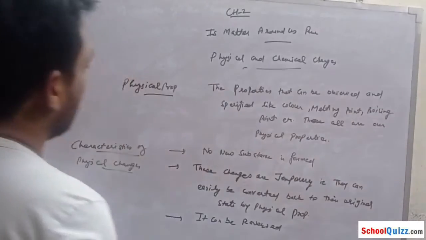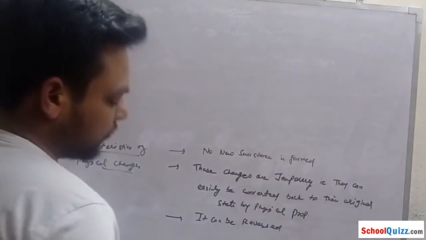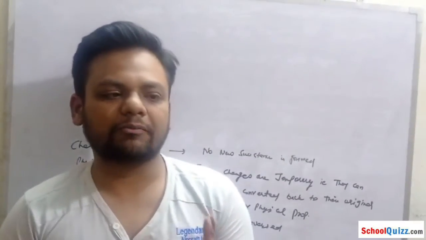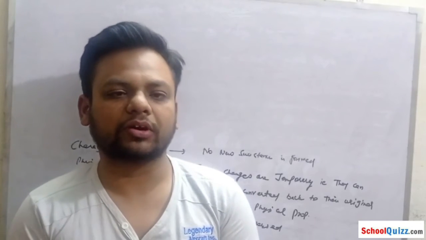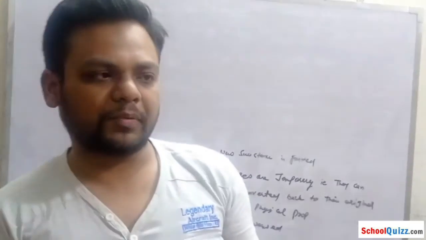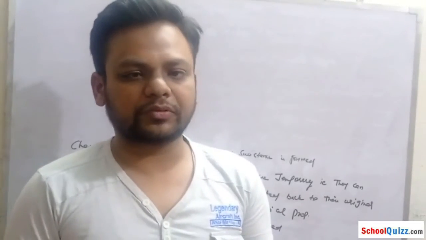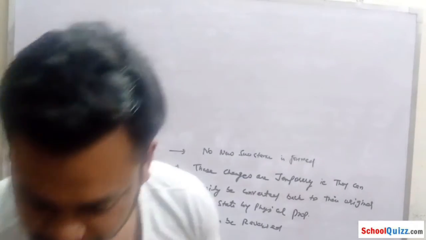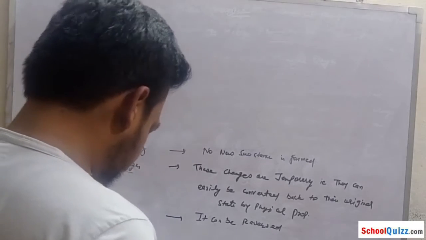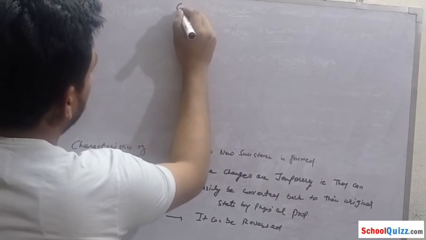And as we know, mass will remain conserved. If we have 5 gram of water and we boil it, the mass will remain constant. That is, if 5 gram of liquid was there, then 5 gram of vapor will be there.